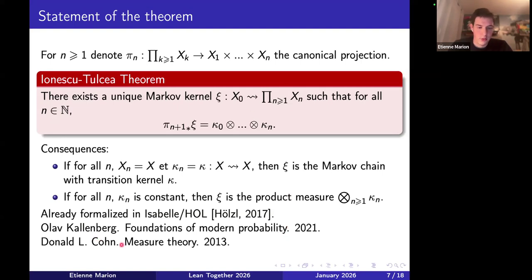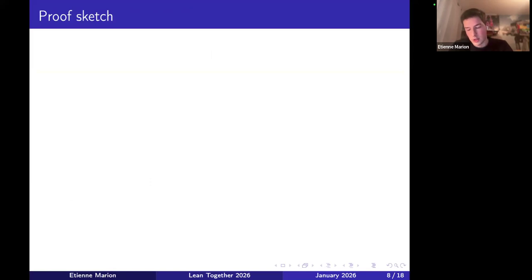And I also mentioned Kohn's book because there's only the proof for the product measure, but the key argument is still there, and there are much more details in Kohn's book, so I think it's easier to follow. And now I'm going to give a quick sketch of the proof.